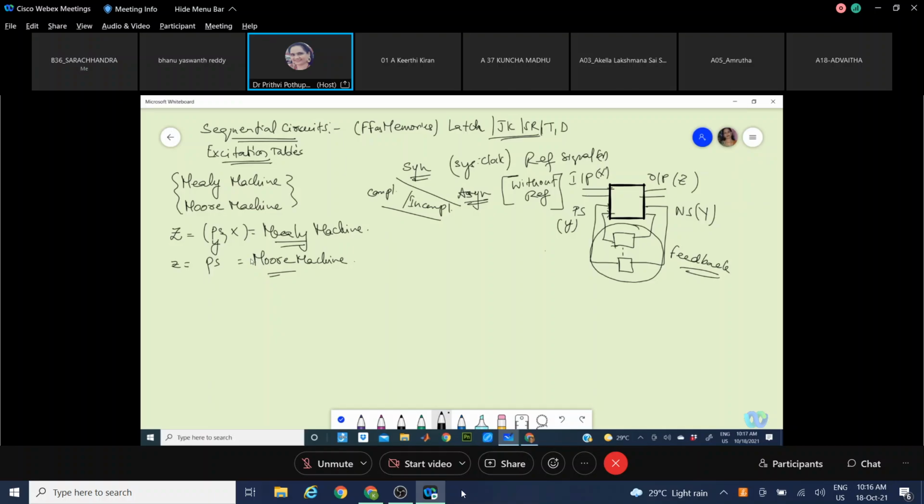So for this, if you remember, we had some rules for synthesizing the combinational logic designs. Hope you remember that. Yes. What was the first statement we were given? Understand the problem statement, derive the truth table or Boolean equation, find the redundancy, and get the minimized equations using any of the minimization techniques.